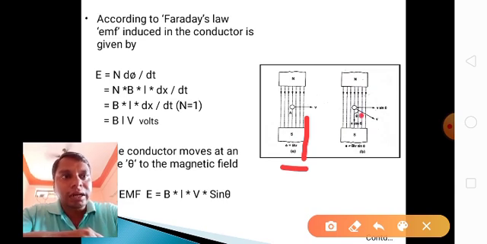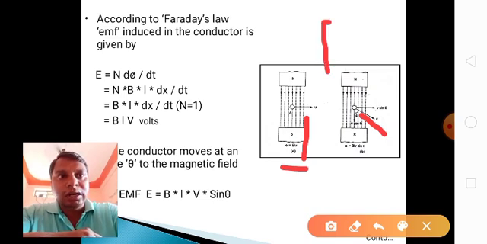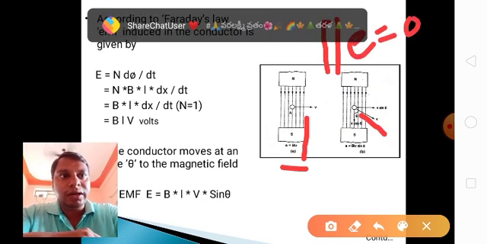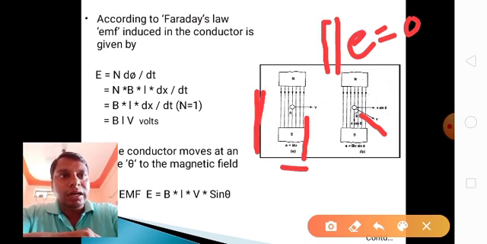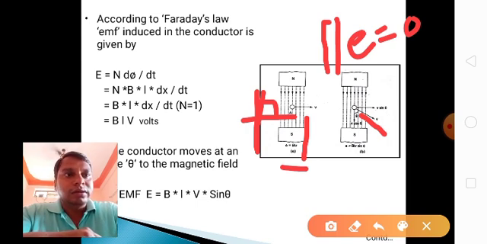Here the conductor is at some angle. Suppose the conductor moves along the same line as the flux lines, the EMF equals 0. If the conductor is at right angles to the flux lines, the EMF is maximum: E equals BLV with sin theta equal to sin 90. Here the EMF depends on some angle theta, so E equals BLV sin theta.